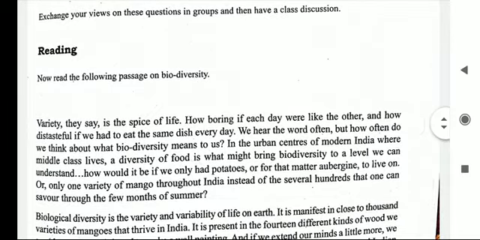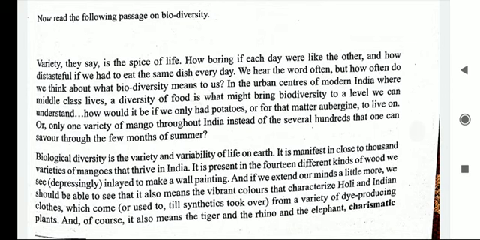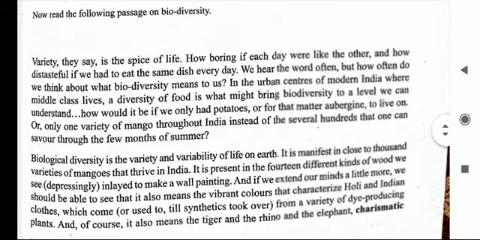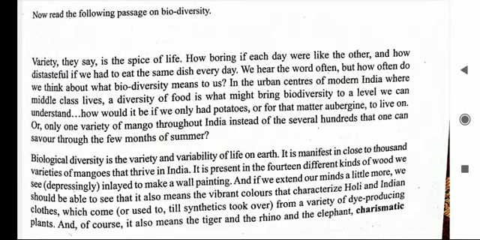Now reading. Now read the following passage on biodiversity. This is the first para. Variety, they say, is the spice of life. How boring if each day were like the other, and how distasteful if we had to eat the same dish every day. We hear the word often, but how often do we think about what biodiversity means to us?